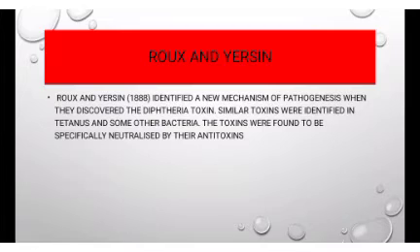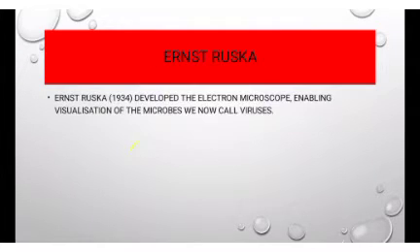Why do people get ill because of diseases? They discovered the reason was a toxin. When they were working on a particular disease, they found a toxin named diphtheria toxin, and these toxins were found to be neutralized by antitoxins.